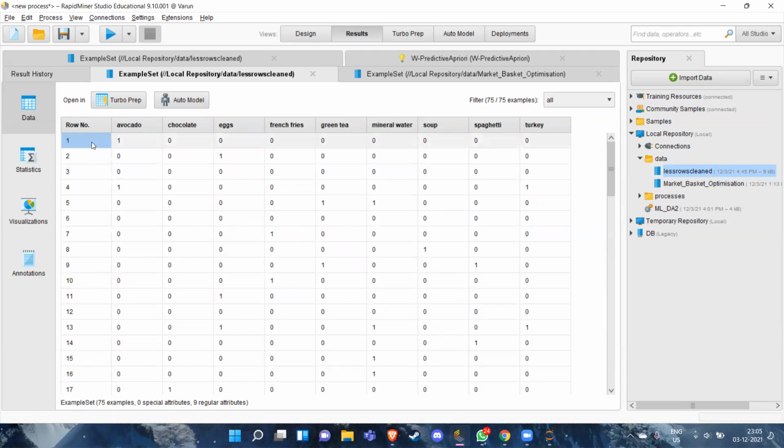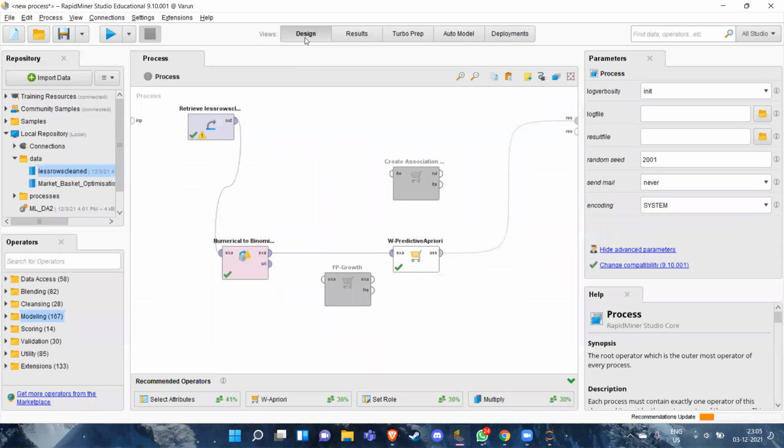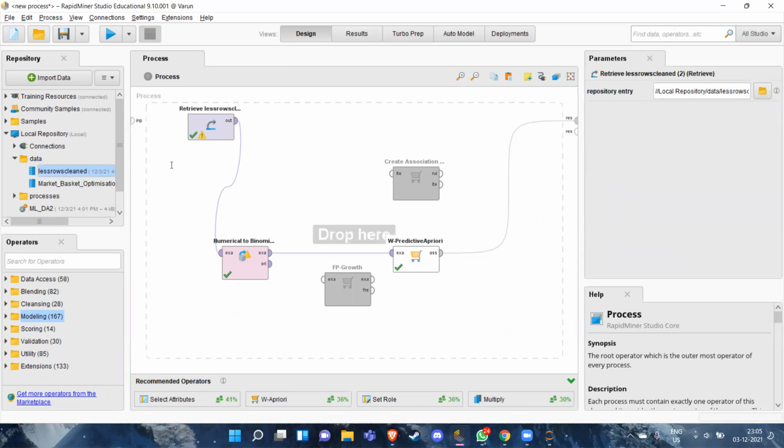As we can see, it is just binary, ones and zeros everywhere. The row number suggests the customer, and if avocado states one, it means that person one has bought avocado, and zero states that the person hasn't bought that thing. So first we take this data that we have processed and put it in here.